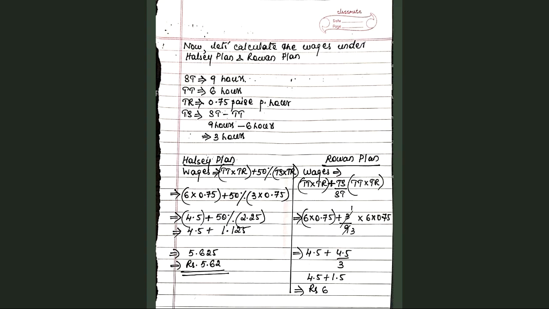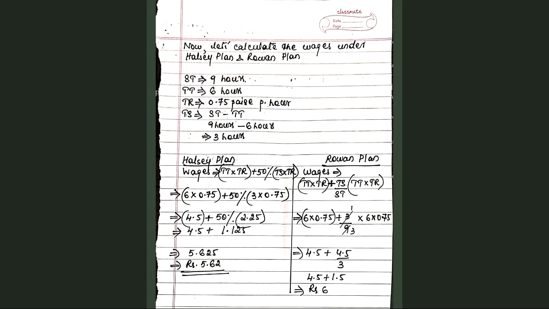So using the formula under Halsey plan, calculation of wages is equal to time taken into time rate plus 50% of time saved into time rate. So time taken is 6 hours, multiplied by time rate 0.75 plus 50% of time saved.